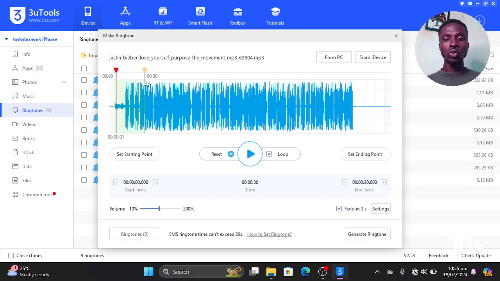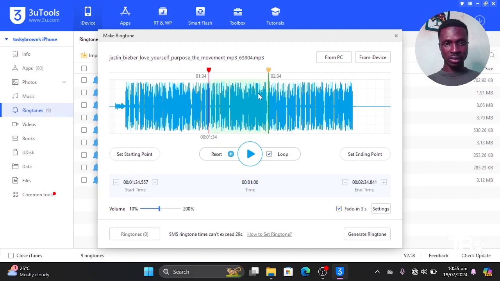So you can choose to adjust the specific length of the music, and choose the part of the music you want to use as your ringtone.